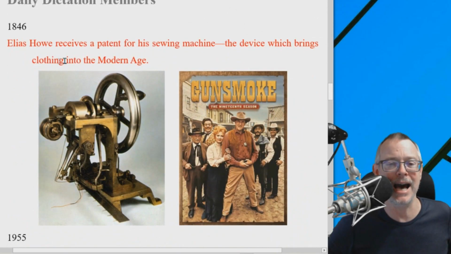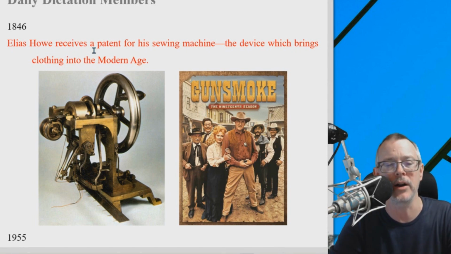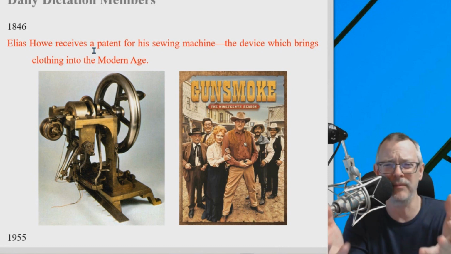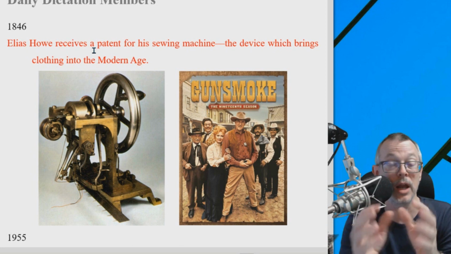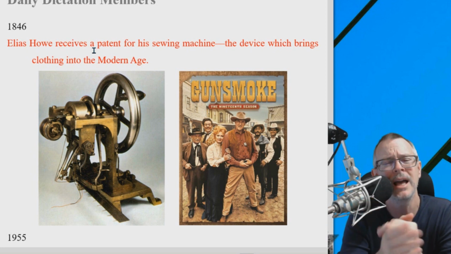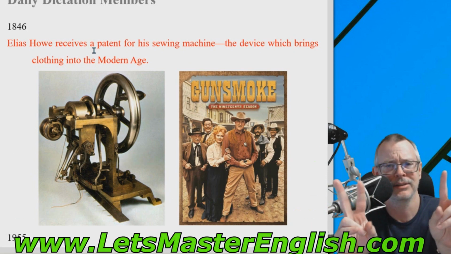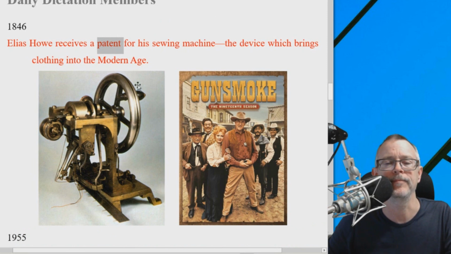1846, Elias Howe receives a patent for his sewing machine, the device which brings clothing into the modern age. Now, sewing, obviously, we know sewing, making clothes, that's been around forever, and there have been machines around for a very, very long time. So why was he so important? What was the patent? Interesting. I had to research this stuff.